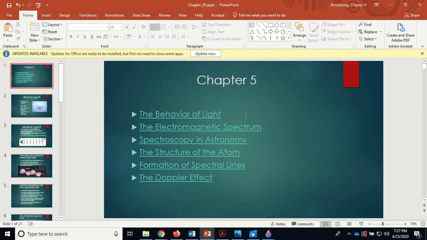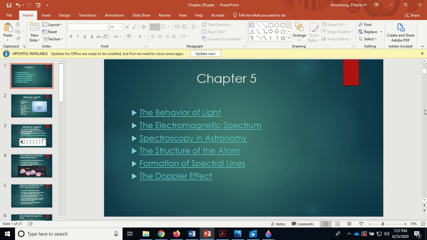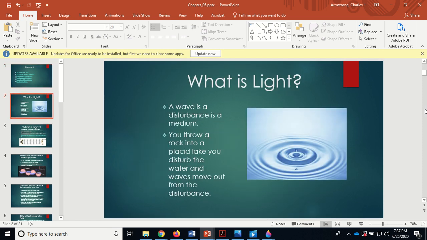Basically, I just got through behavior of light. So chapter 2, stuff we covered in chapter 2 plus this first part of chapter 5. We're skipping chapter 4. We got to get to the stars. This is stuff we need to know for stars. So light comes from stars.